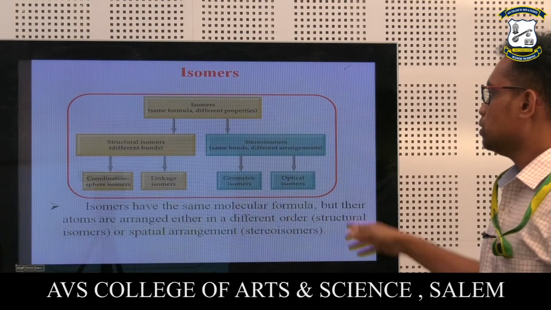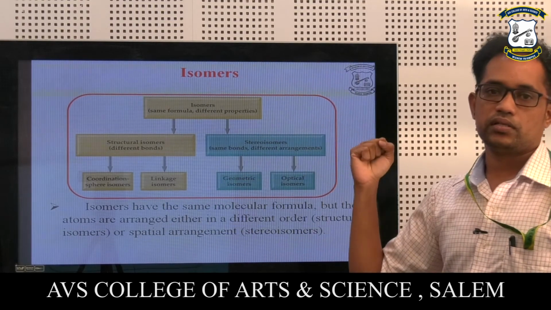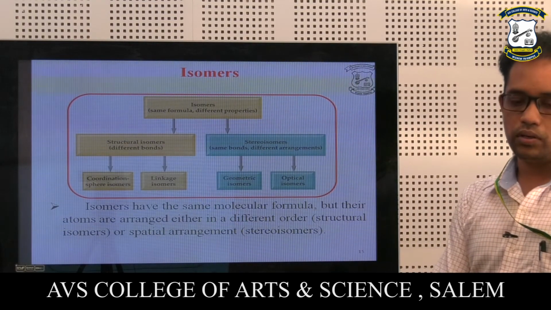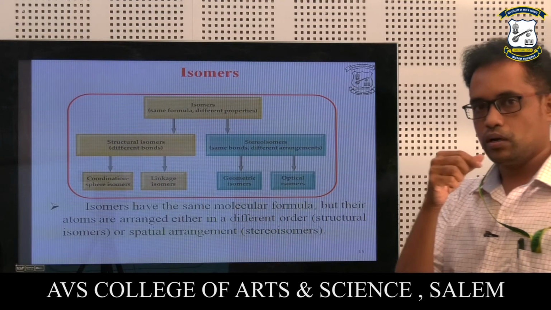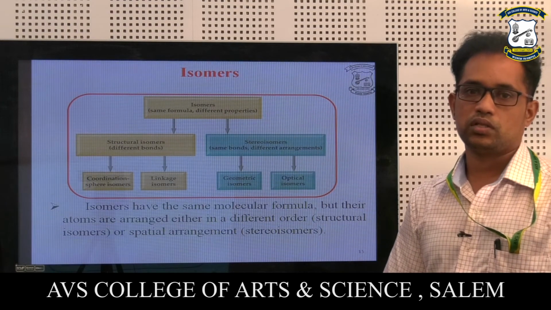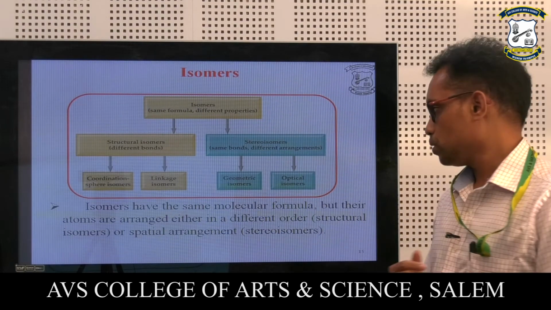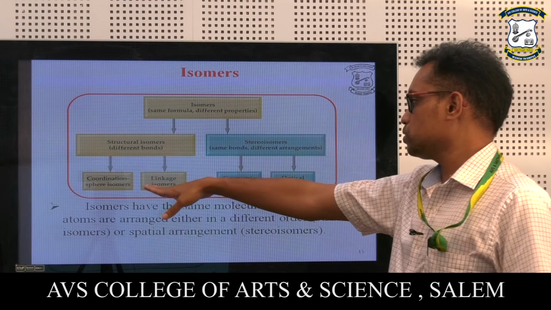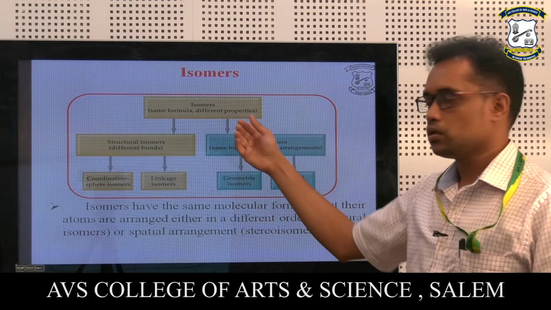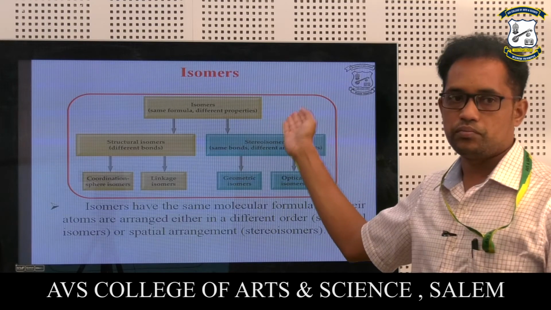And isomers. Now, there are different types of isomers, we can say. In the case of coordination chemistry complexes, isomers means the same formula with different properties. There are two types of isomers, the structural isomers as well as the stereoisomers. So what are the structural isomers? Coordination sphere isomers and linkage isomers. And here geometric as well as optical isomers are the classification of stereoisomers.